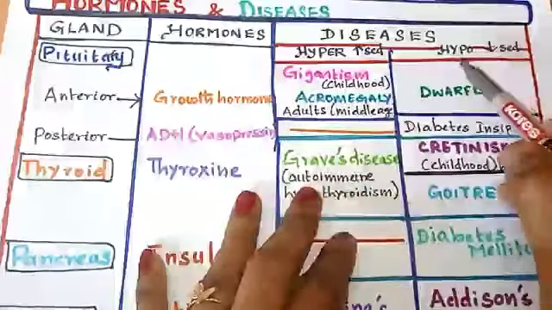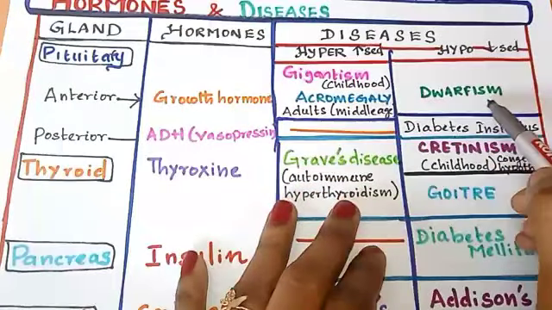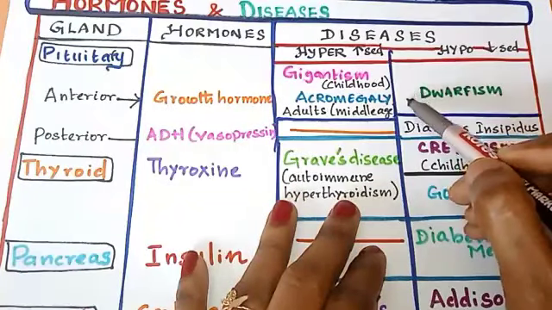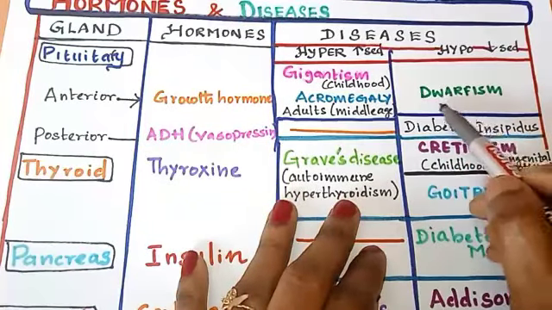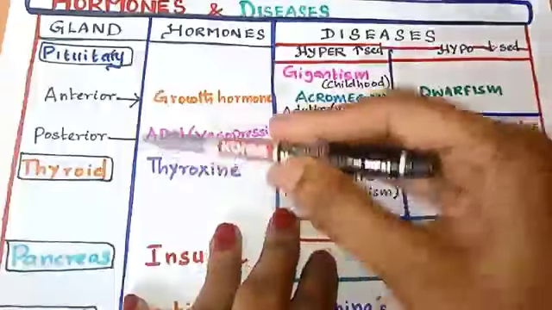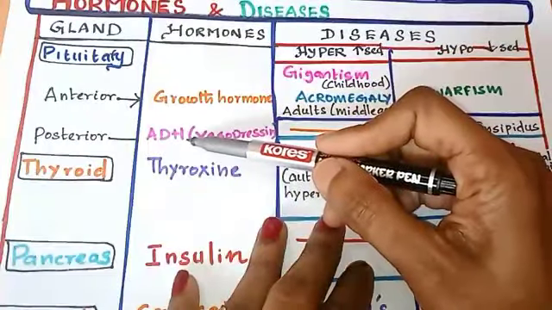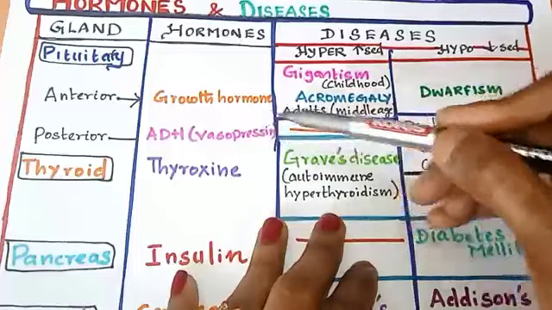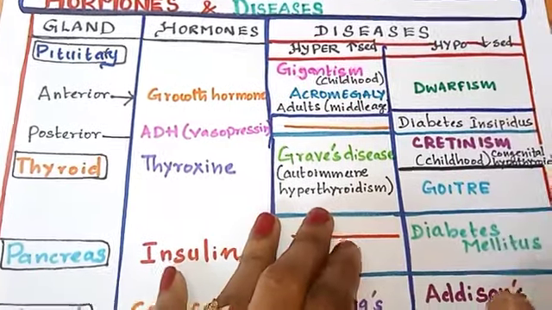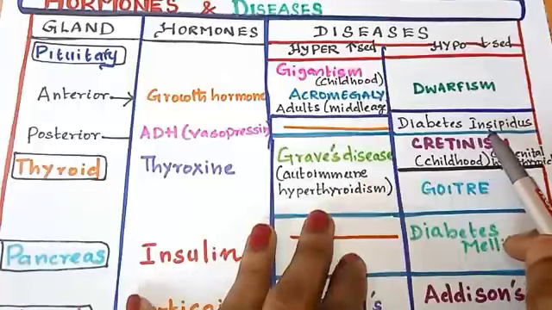When the growth hormone secretion is decreased, it is called dwarfism. You very well know that if the growth is stunted, they look very small like miniature, so they are called dwarf. So dwarfism. Then posterior pituitary, antidiuretic hormone, also called vasopressin. Deficiency of vasopressin causes diabetes insipidus.